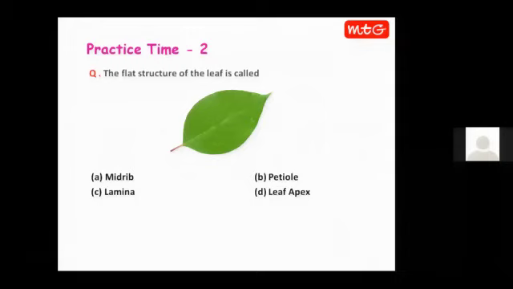Okay, I could see many correct answers. Now let us discuss the answer. The answer is option C. The expanded portion of the leaf is called leaf lamina or leaf blade. We have just studied this when we were studying the structure of a leaf.